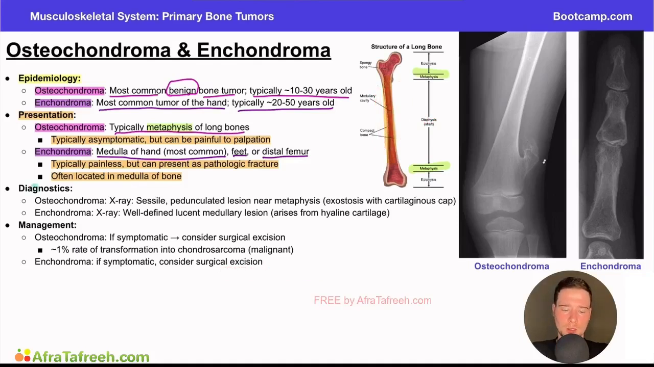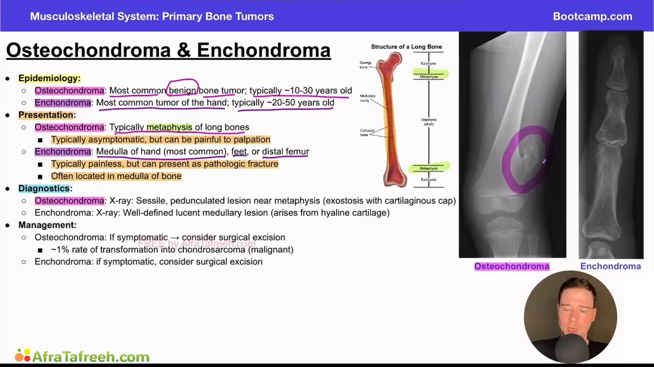Now, when we turn our attention to the diagnostics here, we want to be able to tell the difference between an osteochondroma and an enchondroma on imaging. If you draw your attention over here, I've labeled them as such. We have the osteochondroma right here, which is going to be this sessile projection or pedunculated lesion that is near the metaphysis. Again, we talked about the location. This is typically in the metaphysis of long bones.